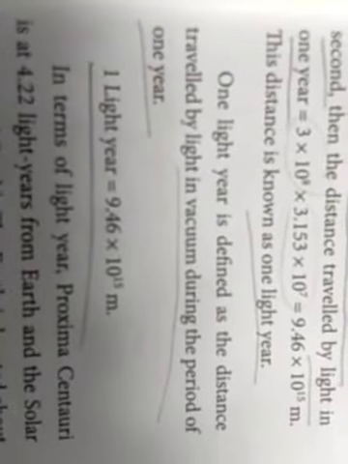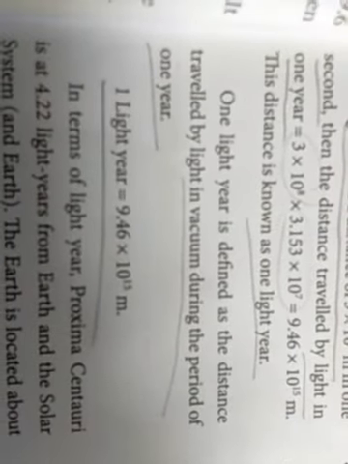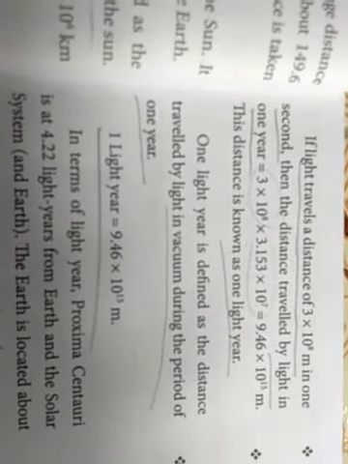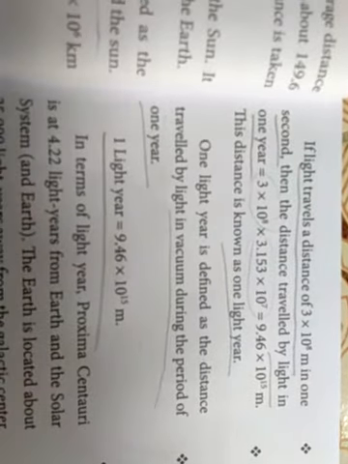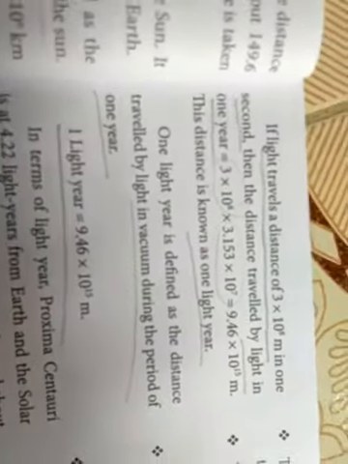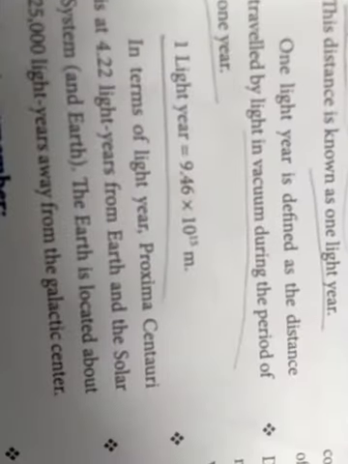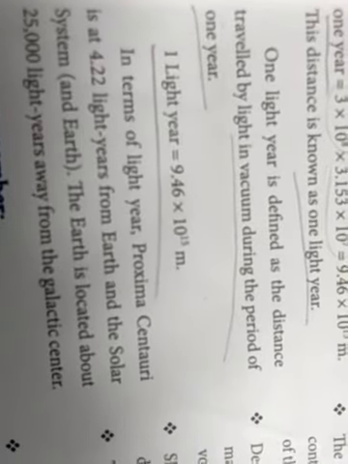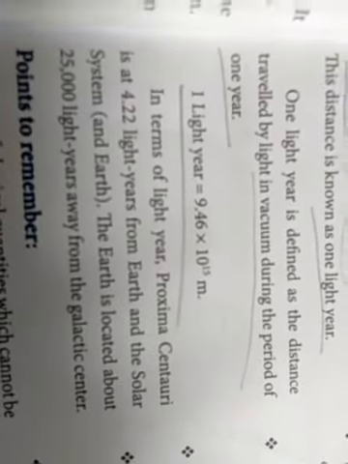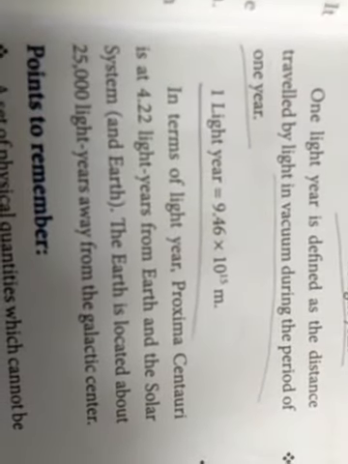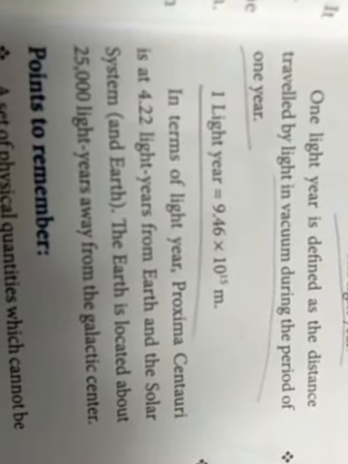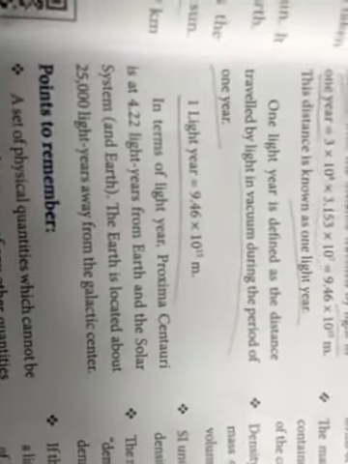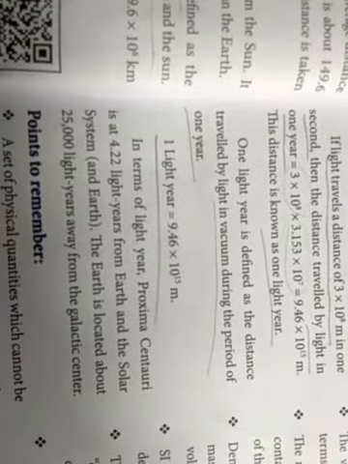1 light year is defined as the distance traveled by light in a vacuum during the period of 1 year. So 1 light year equals 9.46 into 10 to the power of 15 meters. Are you understood? Next, in terms of light years, Proxima Centauri is 4.22 light years from Earth. The Earth is located about 25,000 light years away from the galactic center. I hope you understood the first lesson revision.